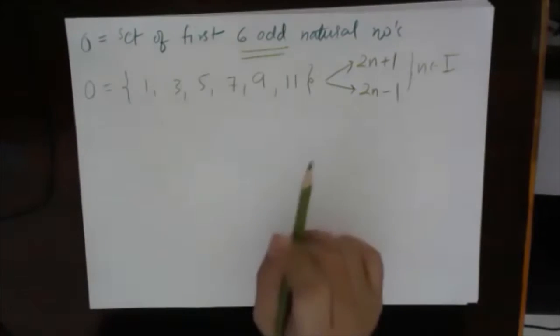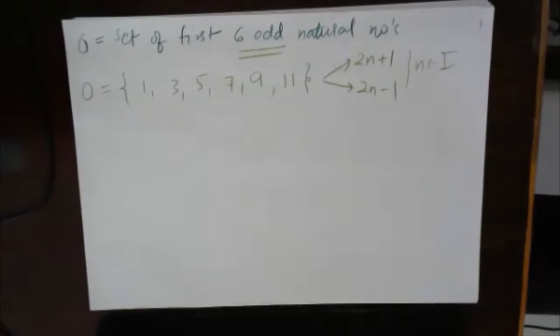So any odd number can be represented as 2n plus 1. Now can we use this form of representing odd numbers to write the set in roster form? Let's check.